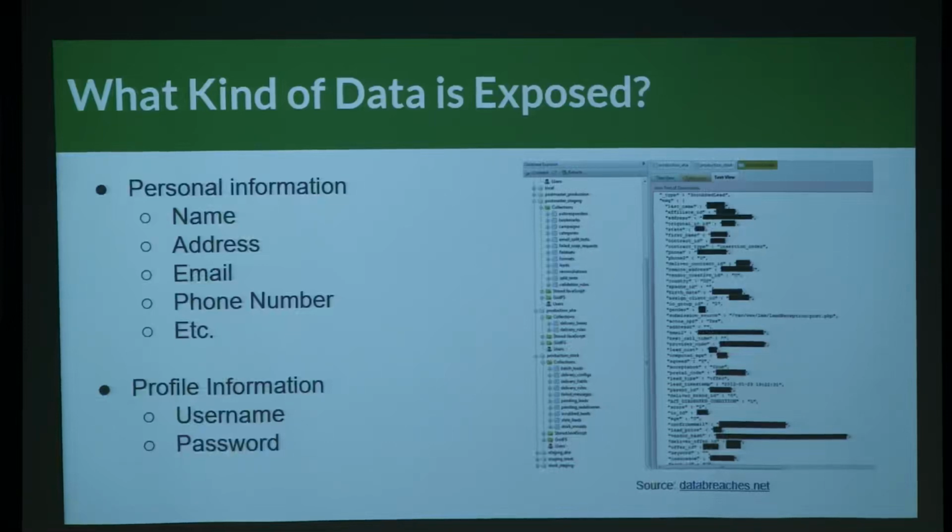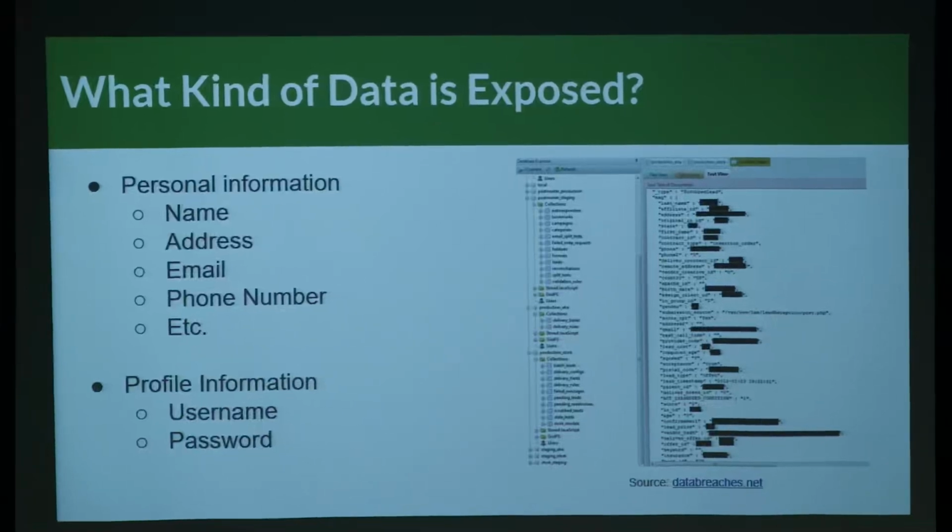Personal information is huge. These are things like your standard PI: name, address, email, phone number, date of birth, in some cases, in one voter registration, your religious affiliation, what party you voted for, your history of voting. A lot of this information that you don't want released in a mass format that's so easy to obtain, right?